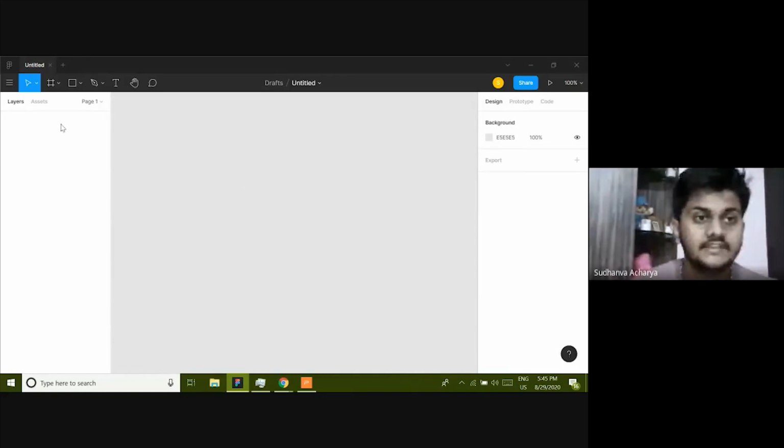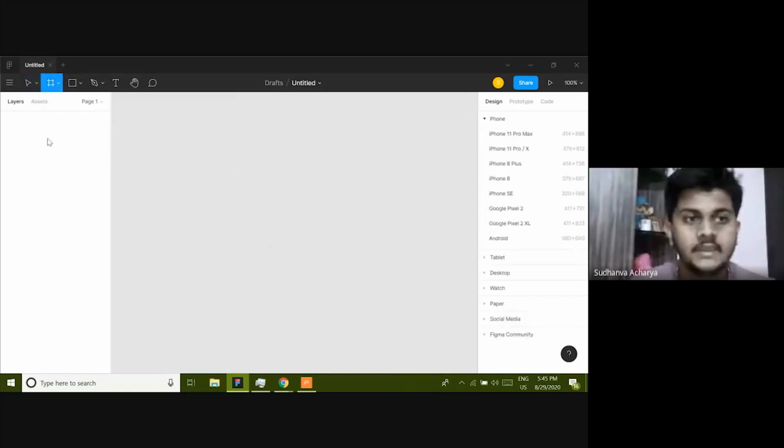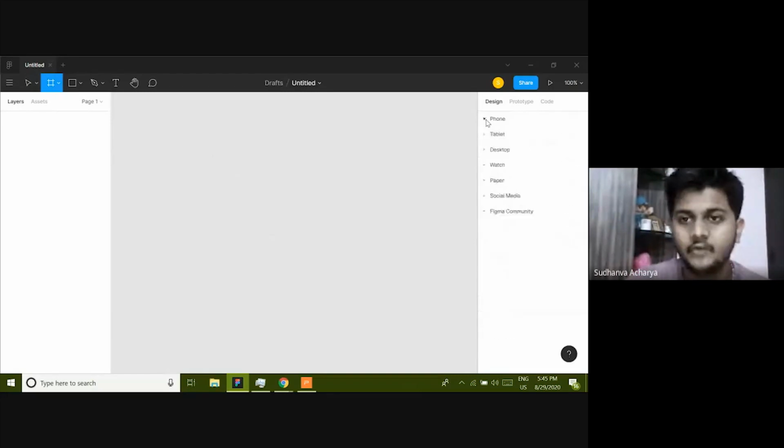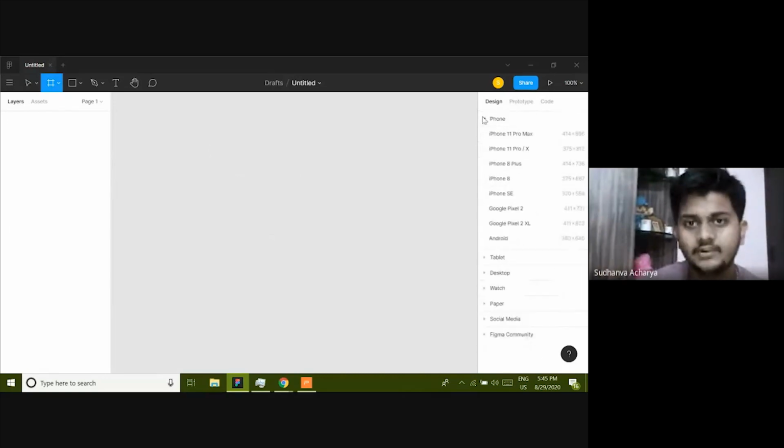That screen is provided by the frame tool, or else you could press F on your keyboard. See here, this is the frame tool. By default, there are certain presets for phone, tablet, desktop, watch, paper, social media, and Figma community. These are preset artboard sizes upon which you can design. Since I'm designing an Android screen, I'm just going to pick Android.